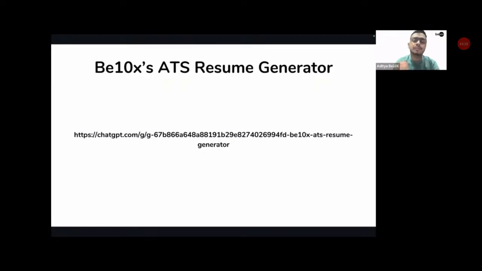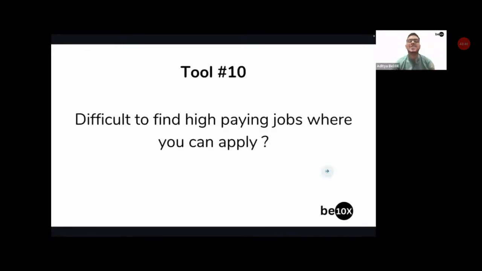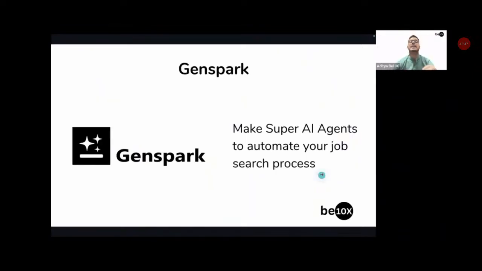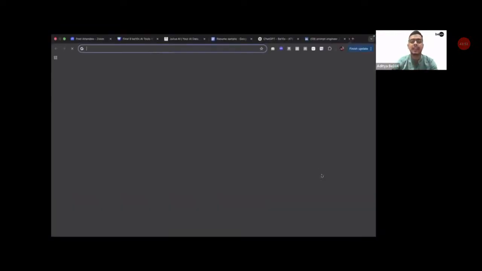The sort of job that I'm looking for, the location, the sort of salary package, it is very, very difficult to find that. Okay, so guys, if you are looking for a job and you're not able to find your dream job, how do you go about doing that? If you're finding it difficult to find a specific job that you want to apply for, you do it by using this particular tool, which is called GenSpark. Okay, how does GenSpark work? Let's again see it with the help of a demo.